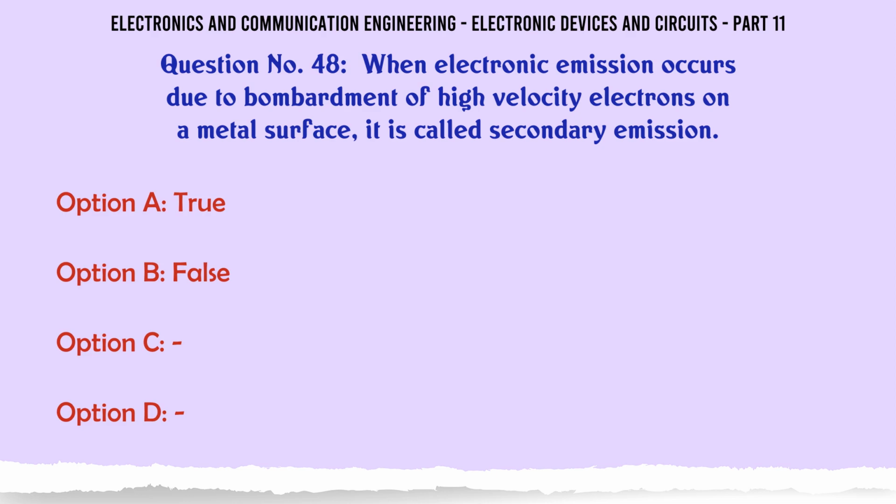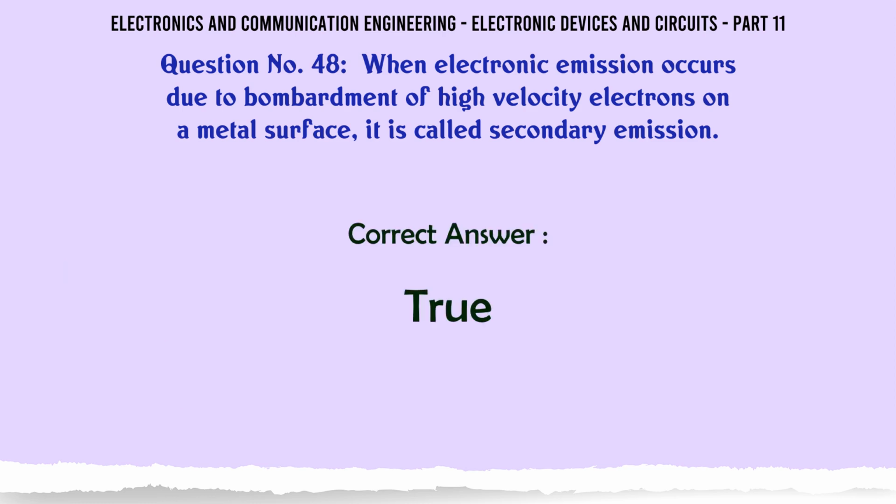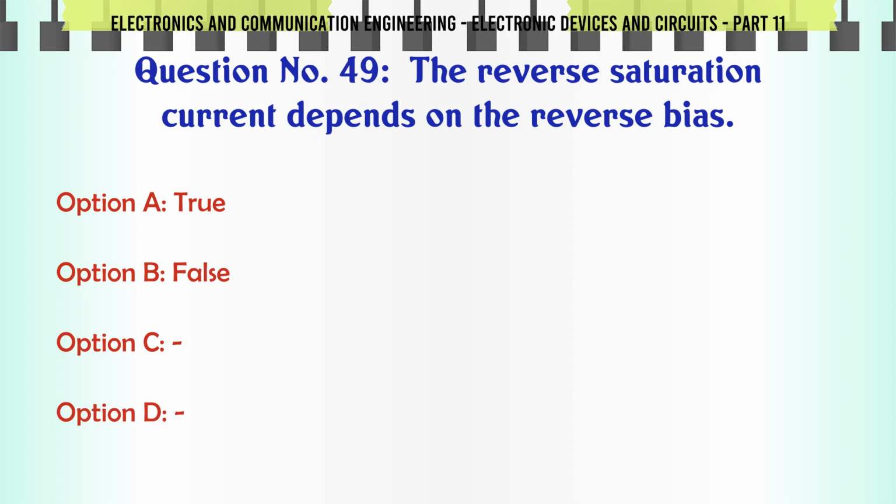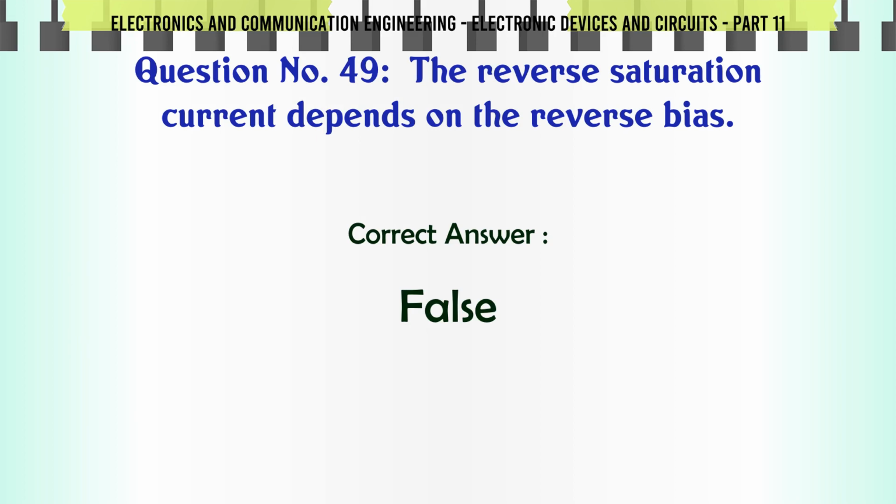A. True. B. False. The correct answer is true. The reverse saturation current depends on the reverse bias. A. True. B. False. The correct answer is false.